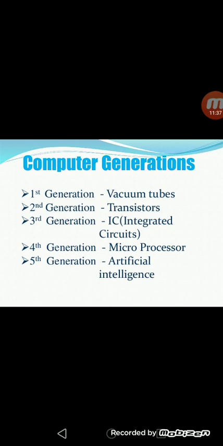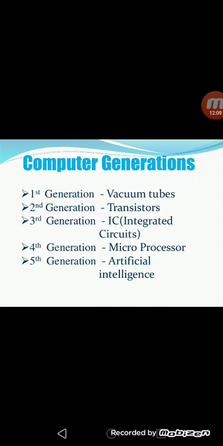In the third generation, they used the IC, which is the integrated circuit. After that, they replaced the IC. The fourth generation is the microprocessor, which we are using nowadays.